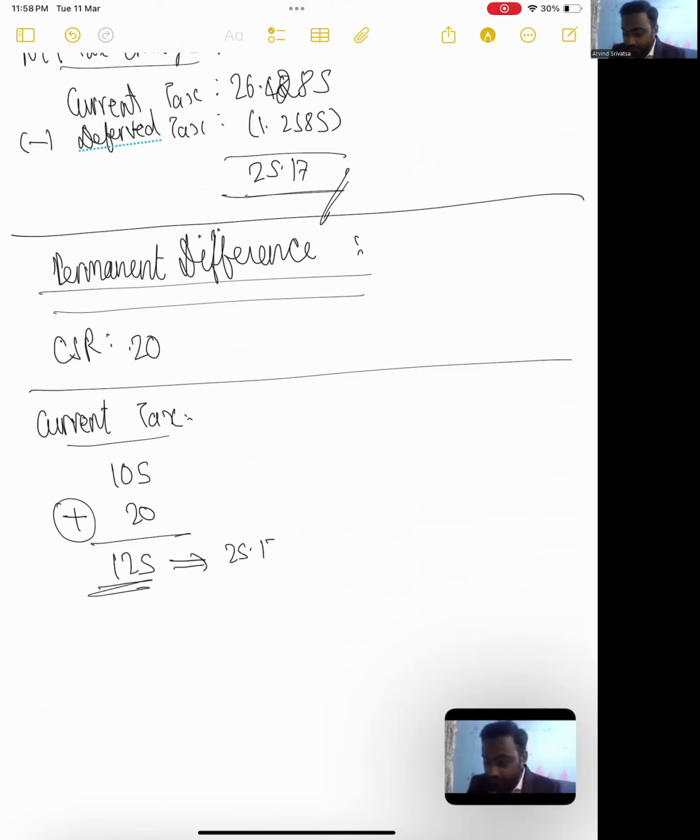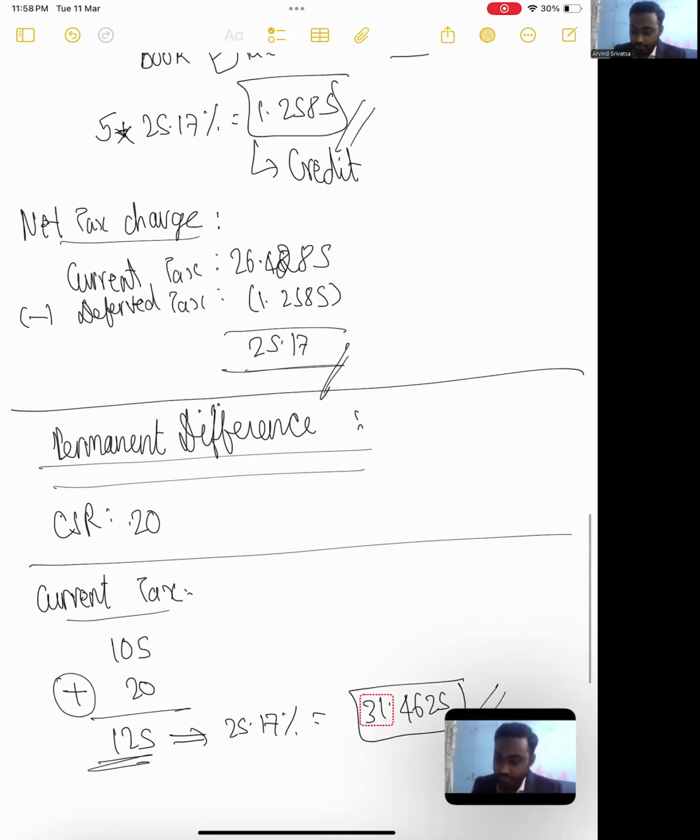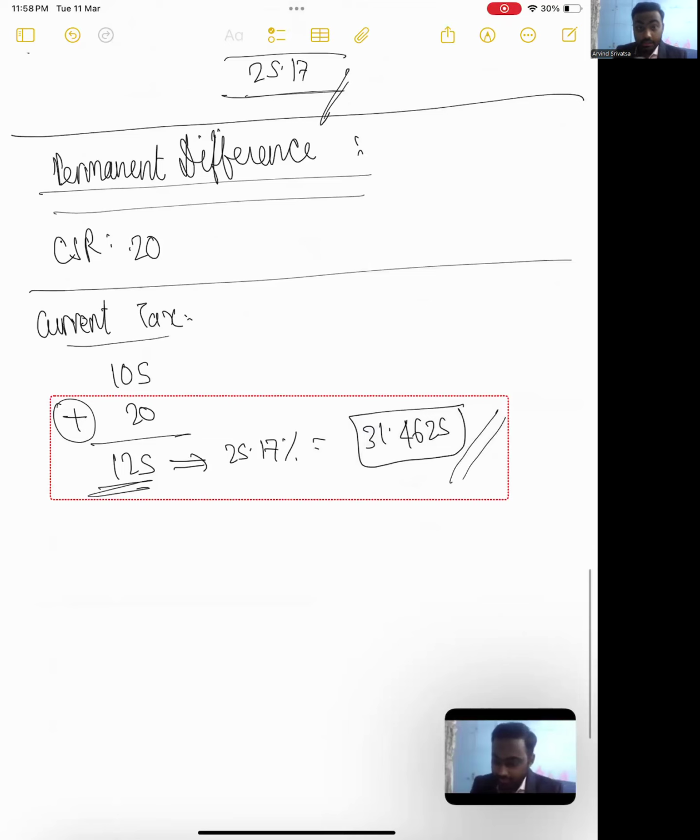Now let's say you apply 25.17% on it. What are we going to get? 31.4625. Perfect. Now, deferred tax. Guys, very basic question.